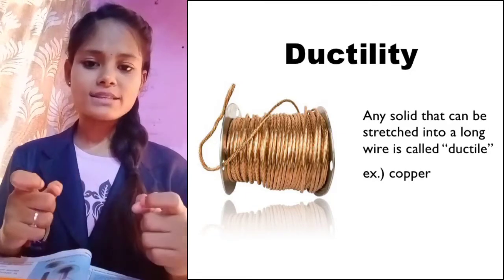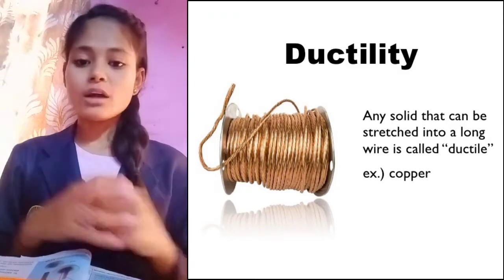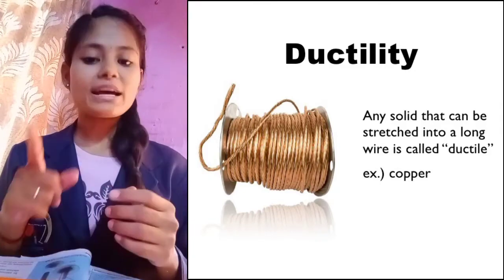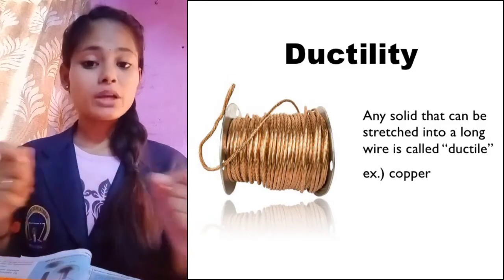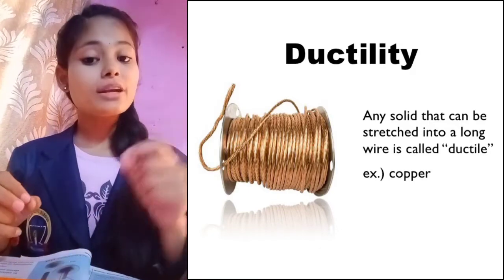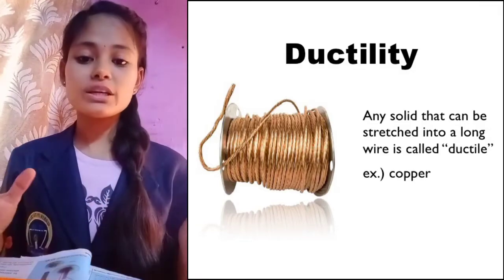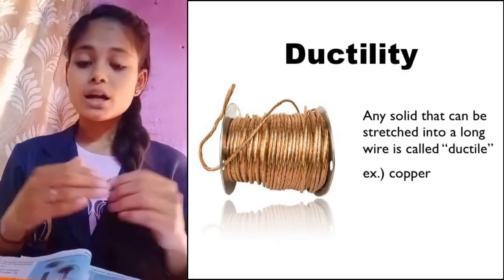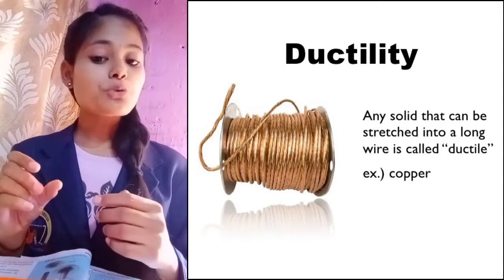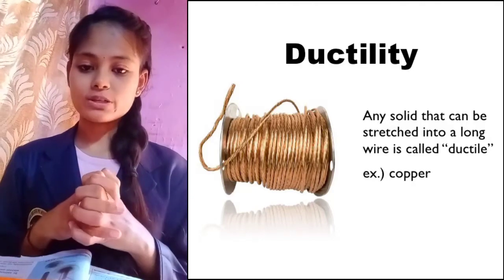Can we convert plastic into thin wires, and can we use plastic in the place of metal? No, because plastic is a non-metal. It can be converted into wires, but it doesn't allow electric current to pass through it. Can we convert a wood piece into wire? Can we convert coal into wire? No, we cannot, because this property is shown by metals. Non-metals do not show this property.